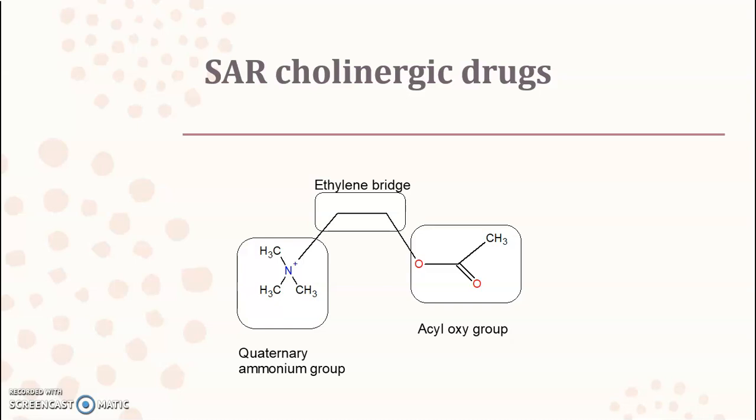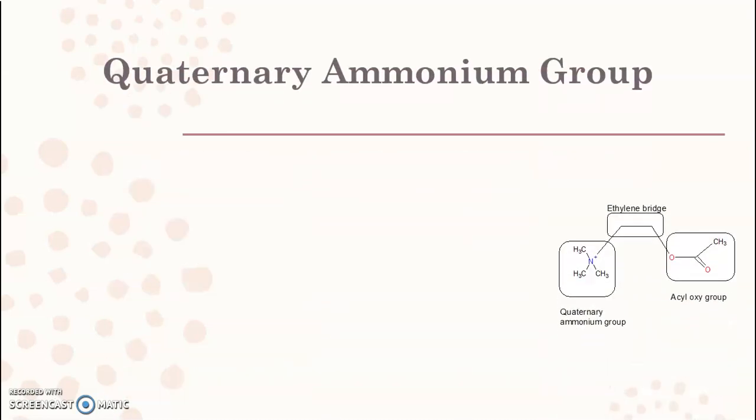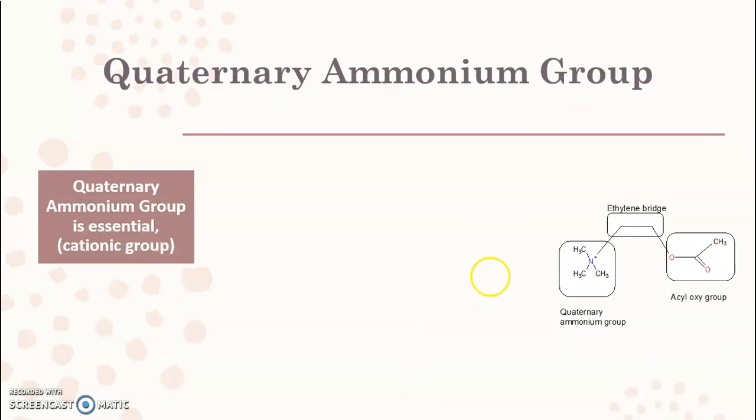So let's begin one by one. We will first see the quaternary ammonium group, second the ethylene bridge, and then the acyloxy group. Now, as I said, first we are going to discuss the quaternary ammonium group. In structure activity relationship, we are going to check which different groups we can place in a given structure so that we will get different structures having a different and better action.